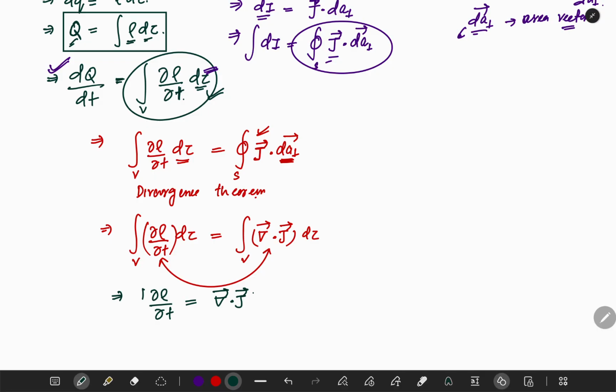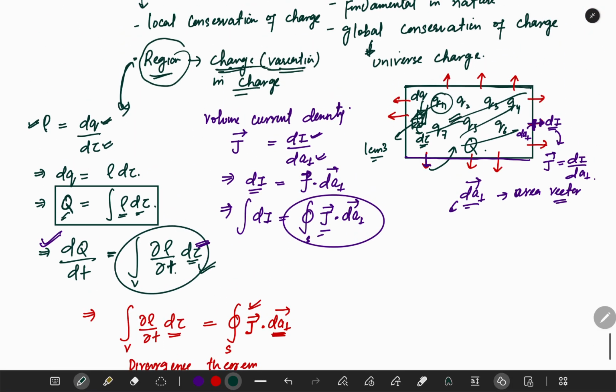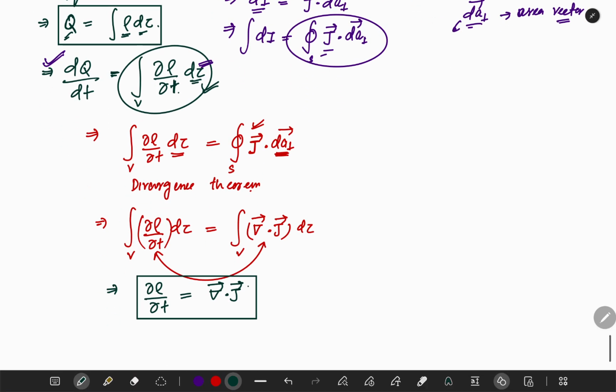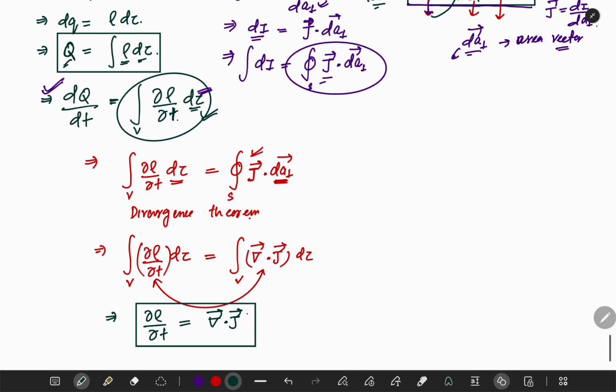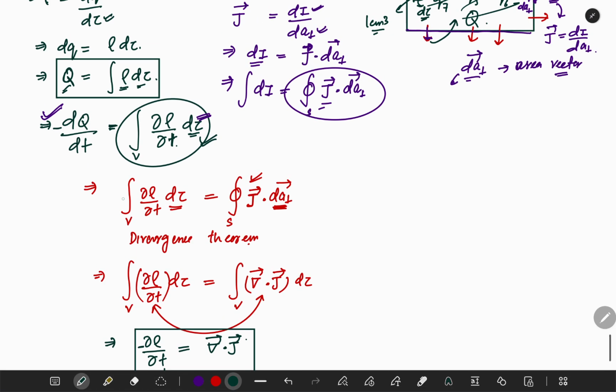This is actually the continuity equation, but I must tell you a very important thing: because the charge inside is actually decreasing, we will take the negative sign. This has a negative sign. We could actually take the negative sign from the very beginning, but I thought let's take it at the last. So this is the negative sign here, because the inside charge is actually decreasing. Or you can start from here. There is no problem in that.